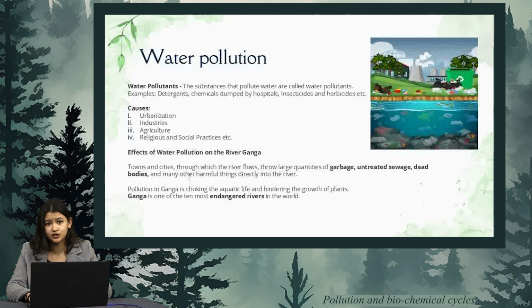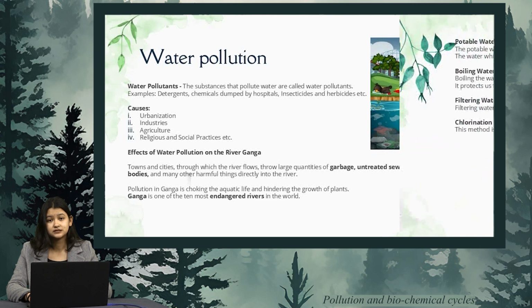Now, the effect of water pollution can be easily seen on the holy river Ganga. The towns and cities through which the river flows throw a large quantity of garbage, untreated sewage, dead bodies, and many other harmful things directly into the river. So, the pollution in Ganga is choking the aquatic life and hindering the growth of plants. Ganga is one of the 10 most endangered rivers in the world.